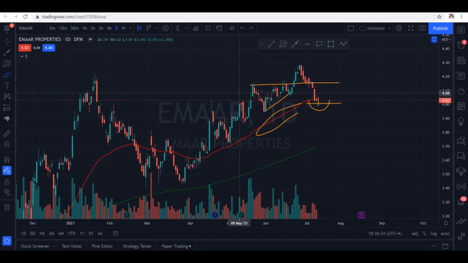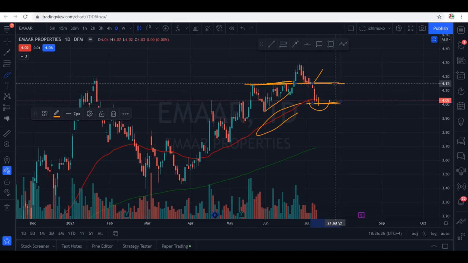So where will be the next resistance? This did not act as a support, but previously this was resistance. So again this area will be a resistance zone. So if you are entering at this area, your target should be 4.15.